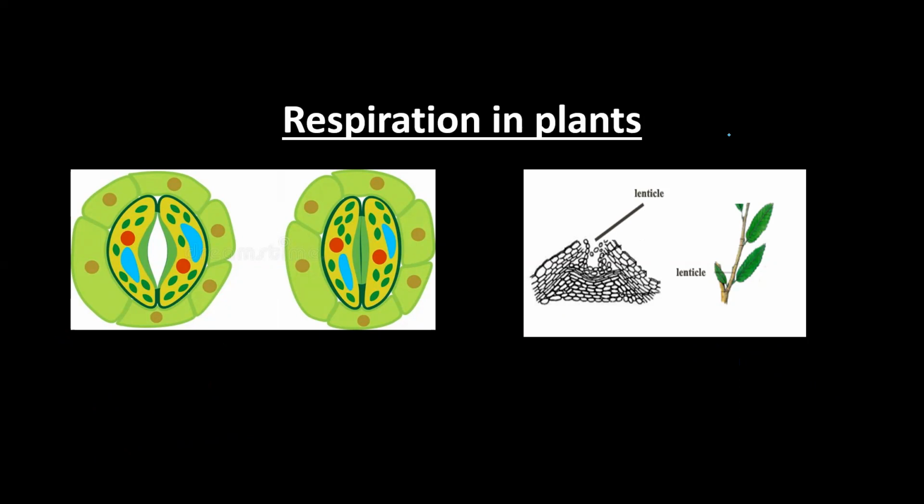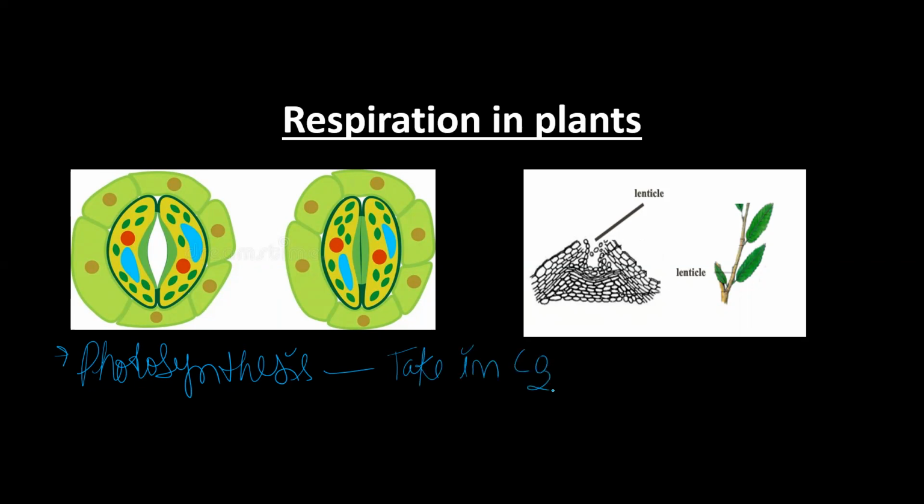Respiration happens in plants during night time, basically. During daytime, the plant performs photosynthesis, in which it takes in carbon dioxide from the atmosphere and releases oxygen.